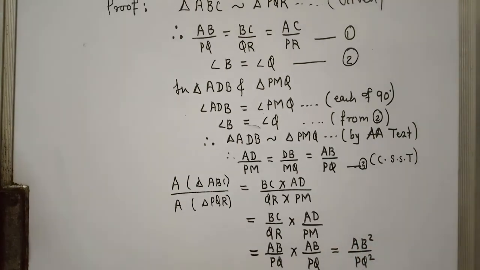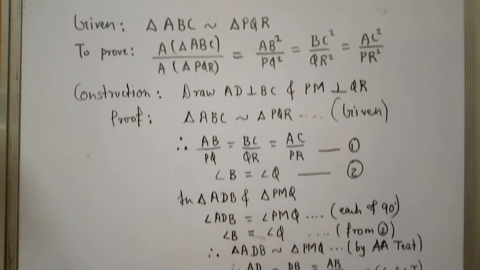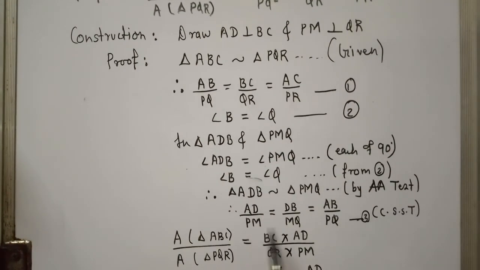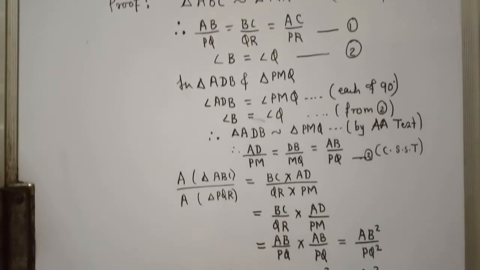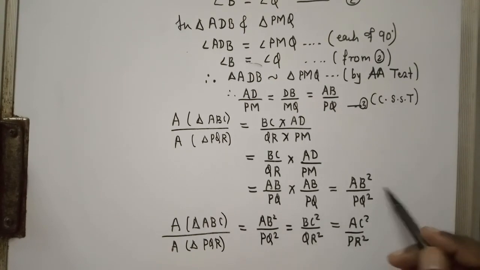From there, BC upon QR is what? BC upon QR is AB by PQ, and AD by PM is again AB by PQ. So both ratios, BC by QR and AD by PM, are replaced by AB by PQ. So it will become AB square upon PQ square.